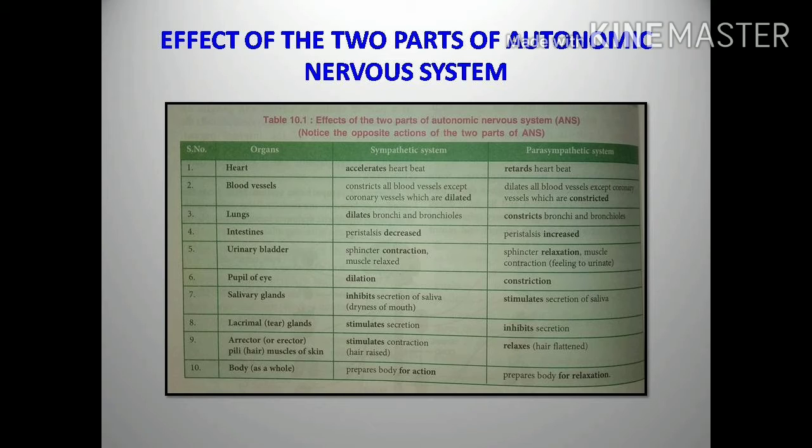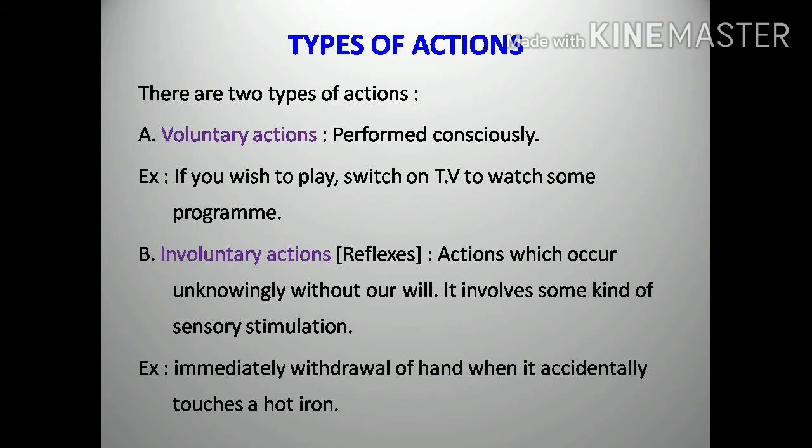In an exam, they will give the sympathetic and parasympathetic actions together, and you have to separate them: which come under the sympathetic nervous system, and which come under the parasympathetic. In the examination, they will ask questions like these about the parasympathetic and sympathetic nervous system.